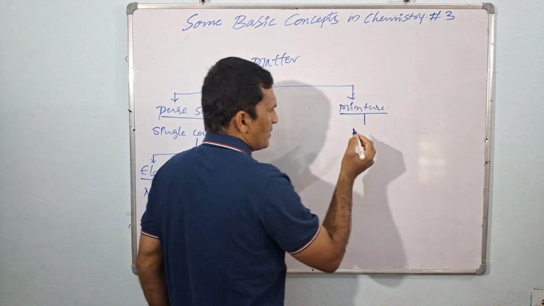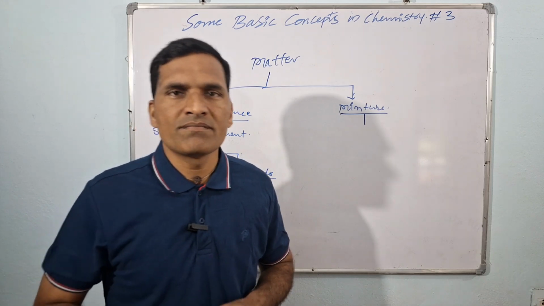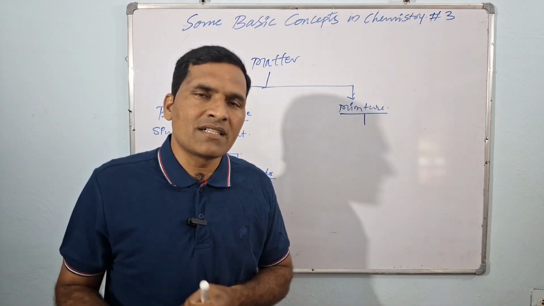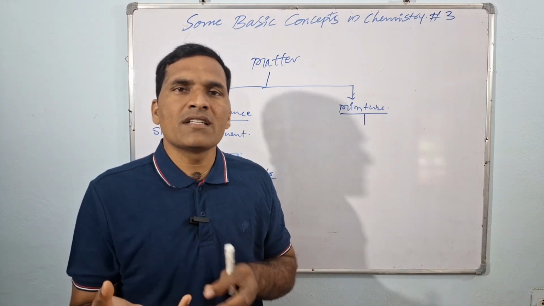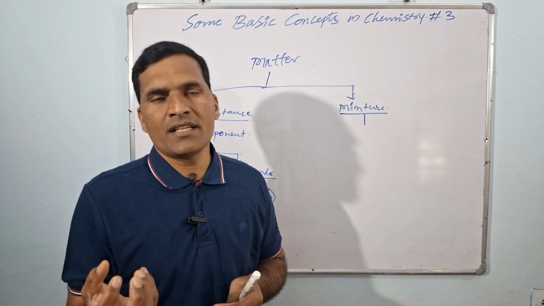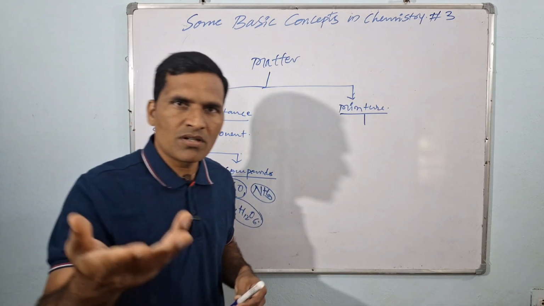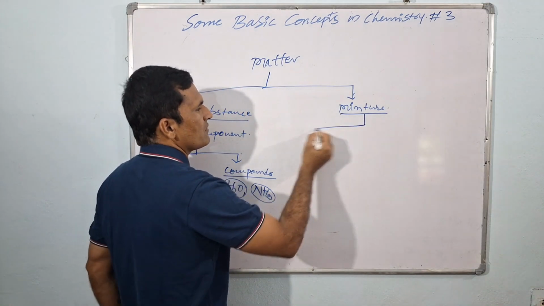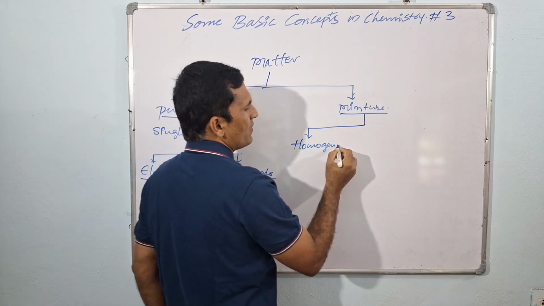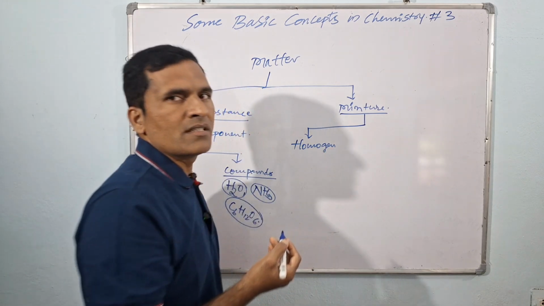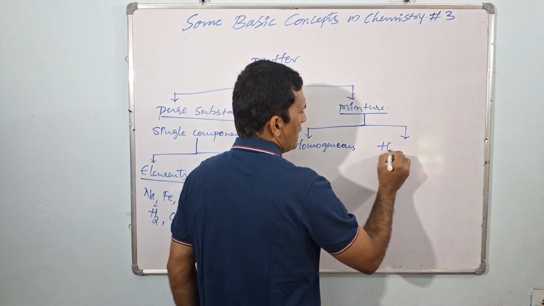So they are called mixtures. Not only that, take food grains which have been harvested and which contain mud particles. It is not pure food grain. It also has impurities such as dirt, either sand particles or mud particles. That is also called a mixture. Therefore, we categorize mixtures into two types based on the uniformity of the components present in the mixture. One is called homogeneous and another one is called heterogeneous.